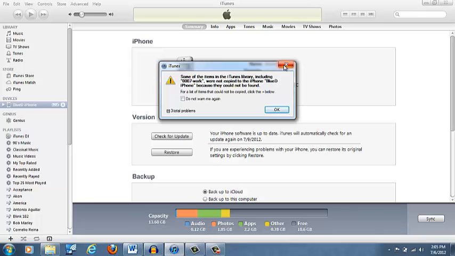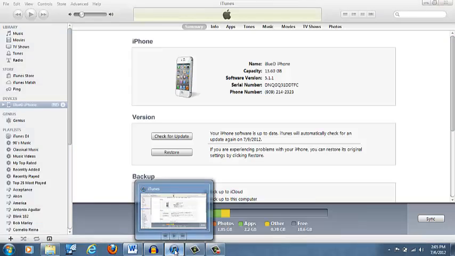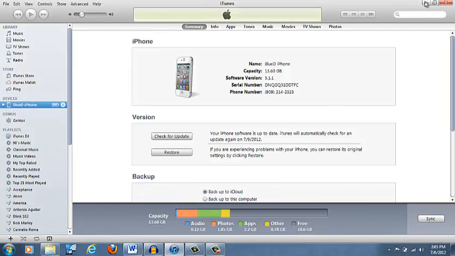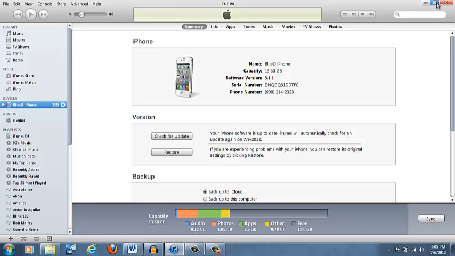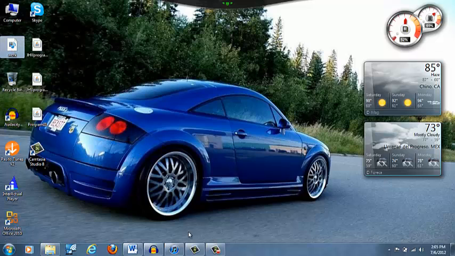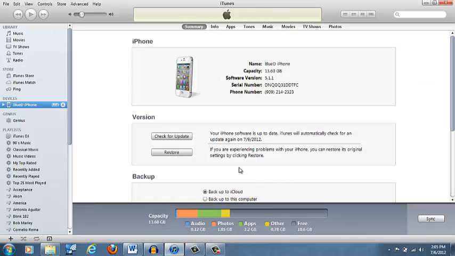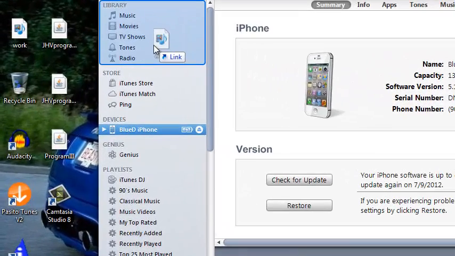So now let's go to my desktop to see if it's there. Okay. Go ahead and minimize that, and there it is right here. So now I go back to my iTunes, and as you can see, my iPhone is already plugged in. So the first thing you want to do is drag the file to your library, to the iTunes library. Go ahead and drop it there.